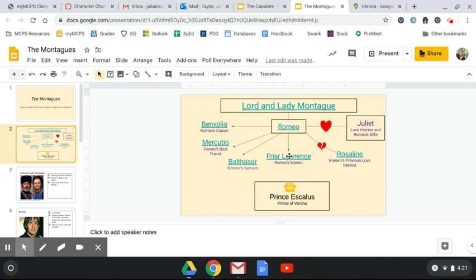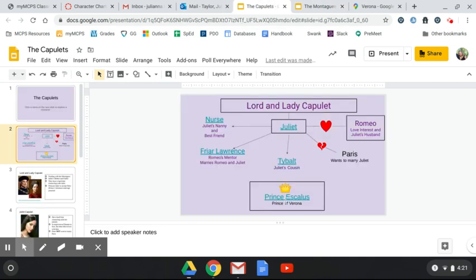He is on both sets of slides because he is in charge of everybody. He is not a part of the Montagues. He is not a part of the Capulets. He is above everyone else.